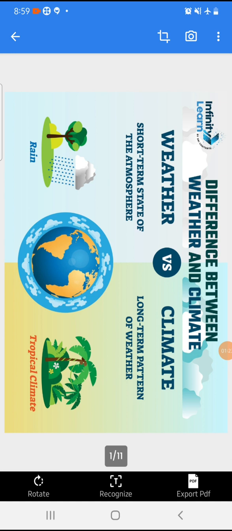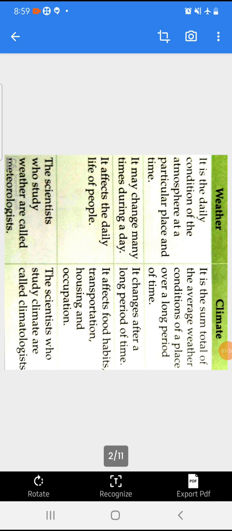Okay. So what is the differences between weather and climate? Here you can see. Weather is the daily condition of the atmosphere at a particular place and time, whereas climate is the sum total of the average weather condition of a place over a long period of time. That means climate is the average weather condition of a place, usually measured near about 30 to 35 years.